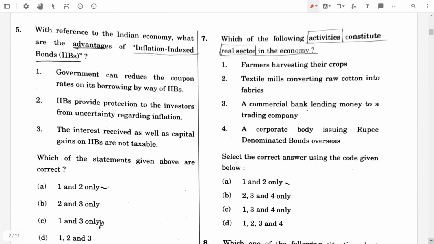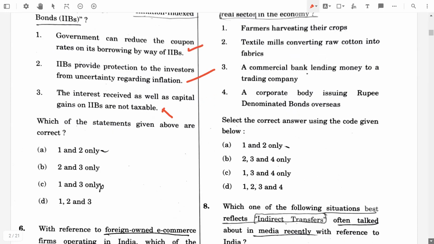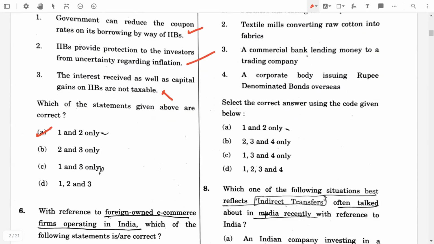Then fifth question, with reference to Indian economy, what are the advantages of inflation indexed bonds? That means IIBs. Okay. The first one, government can reduce the coupon rates on its borrowing by way of IIBs. Yeah, it's true. IIBs provide protection to the investors from uncertainty regarding inflation. Yeah, it's true. The interest received as well as capital gains on IIBs are not taxable. No, it's false. So the answer will be both 1 and 2.